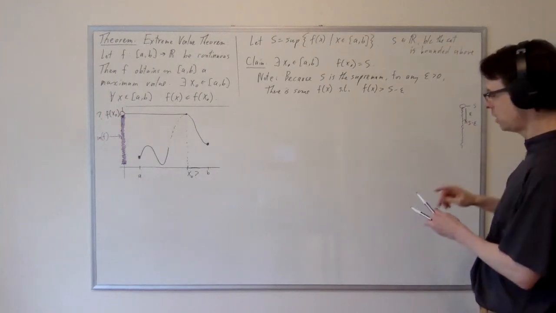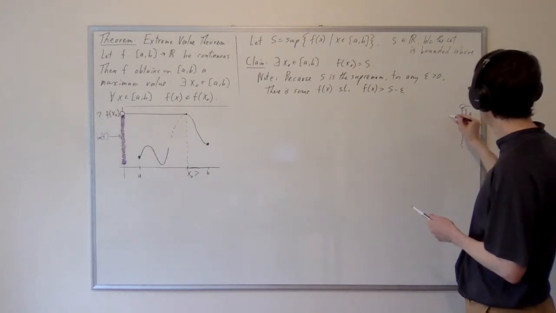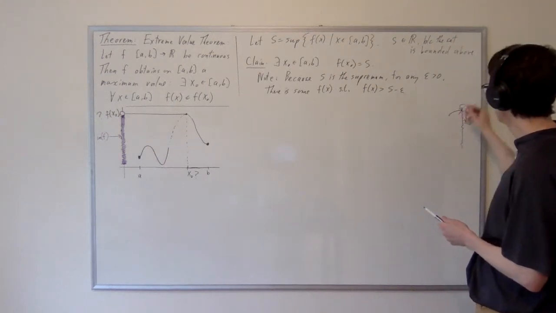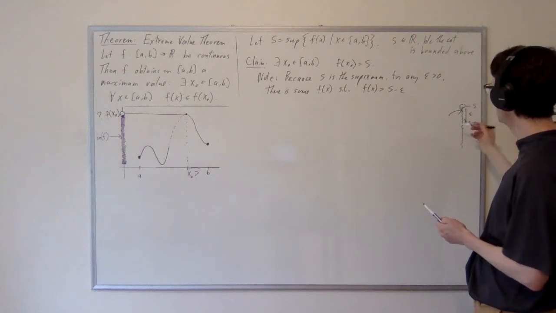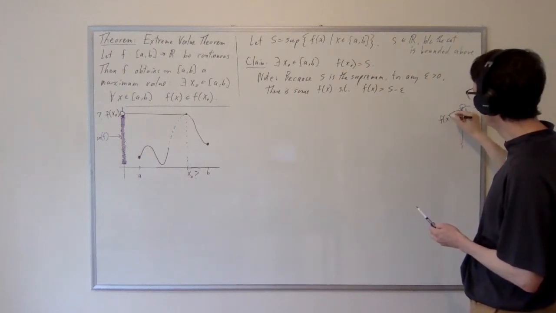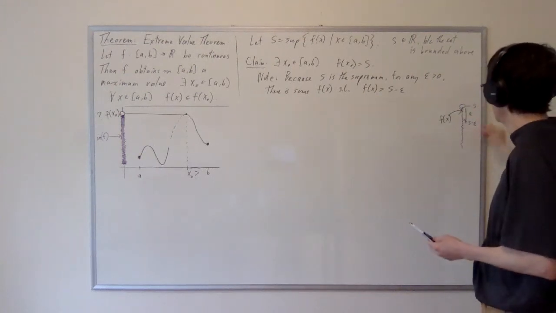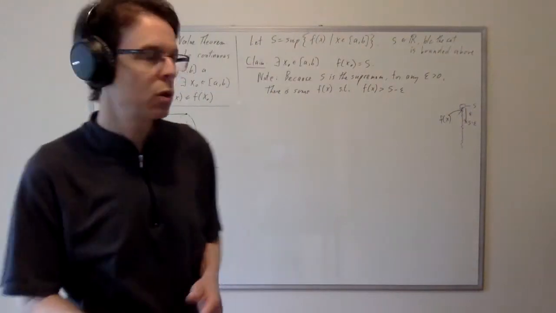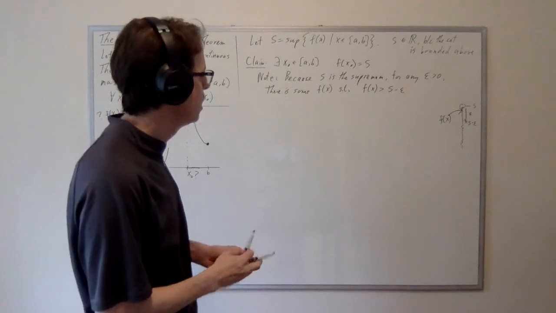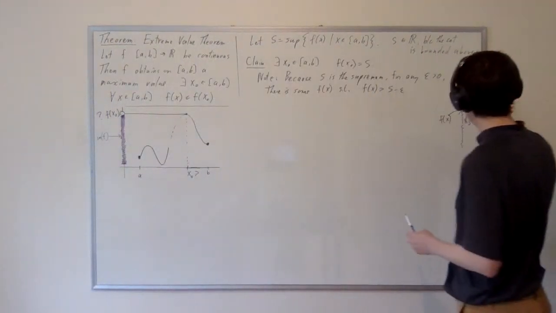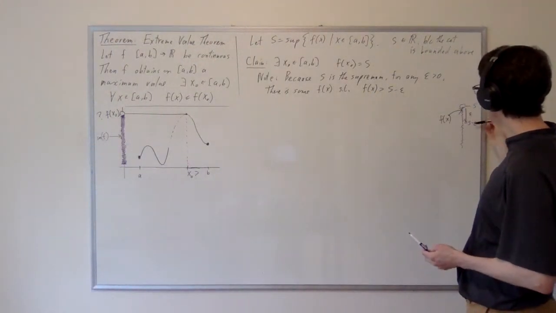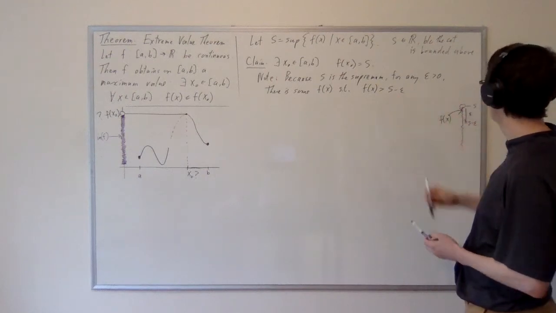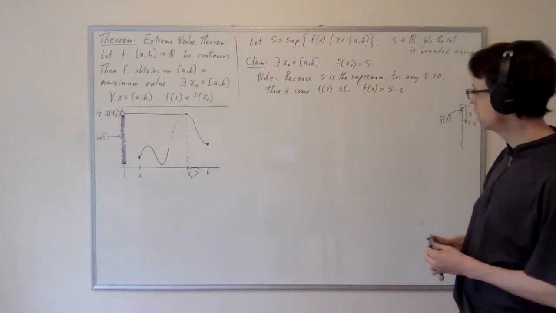Somewhere between S minus epsilon and S, there must be some value f of x. Otherwise, S minus epsilon would have been an upper bound for the set, and then S couldn't be the lowest upper bound for this set. So if you back off a little bit from the supremum, then you're always going to have some value greater than S minus epsilon.